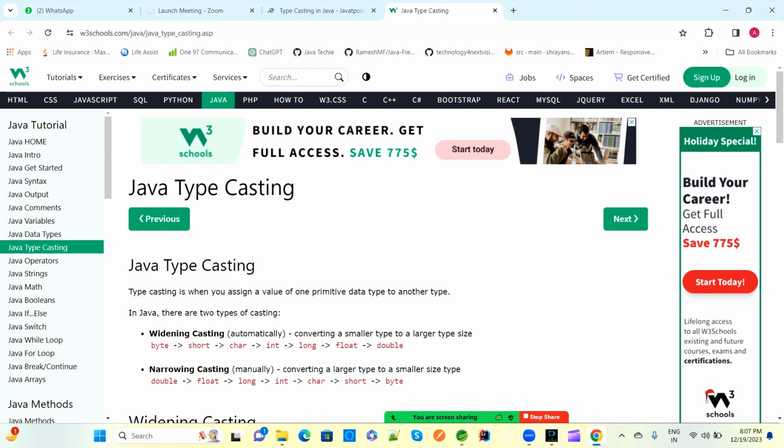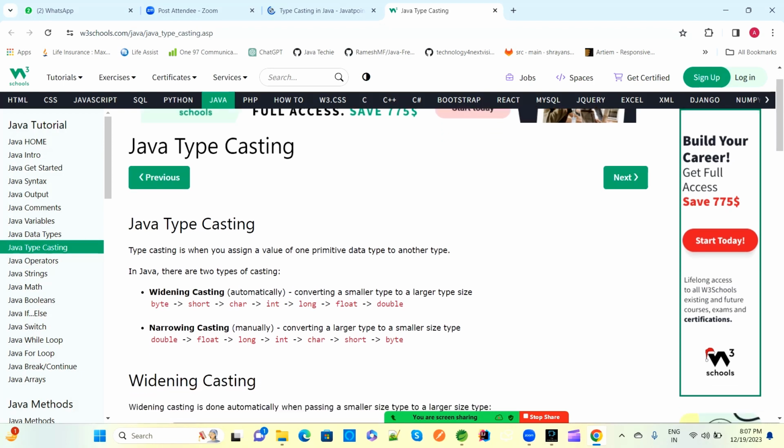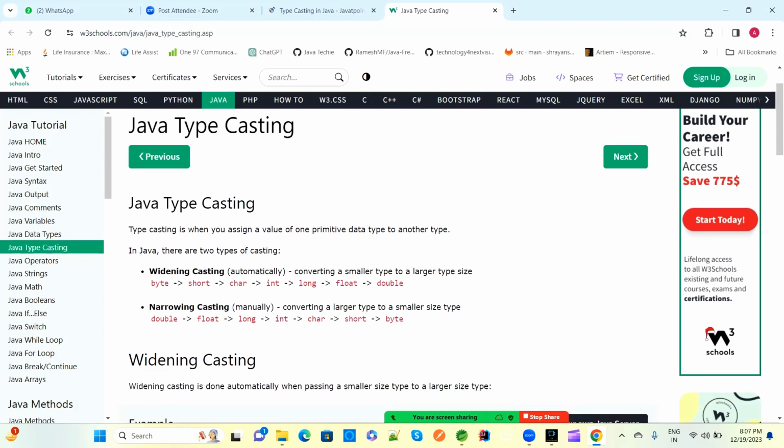Once you assign from one primitive data type to another, or once you transfer or change from one primitive data type to another, in that time we will go for casting. Casting has two types: one is widening casting, and the other is narrowing casting. Widening casting will happen automatically. The compiler will provide it automatically.